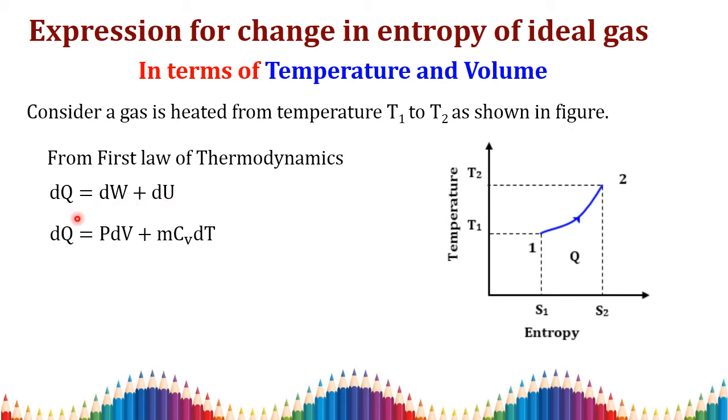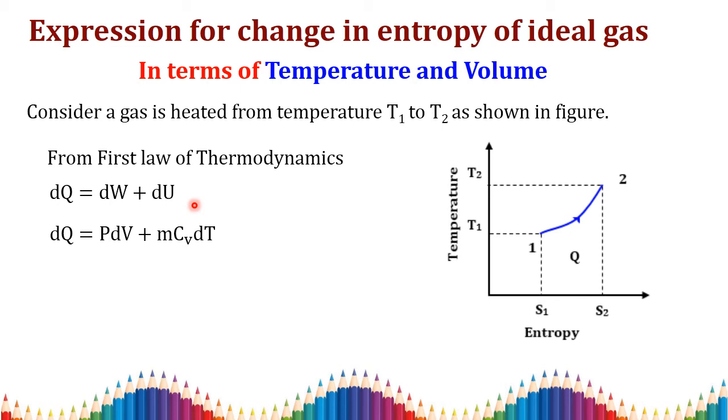Okay, so we know that this work done can be written as pressure into change in volume here, and internal energy is mass into specific heat capacity at constant volume into your change in temperature. That is your change in internal energy. So this is work done, change in volume, and change in internal energy.